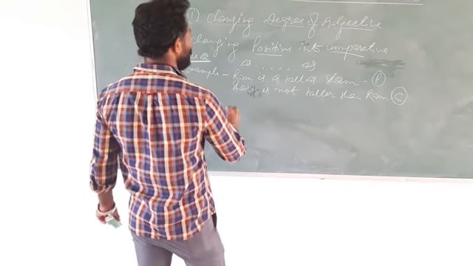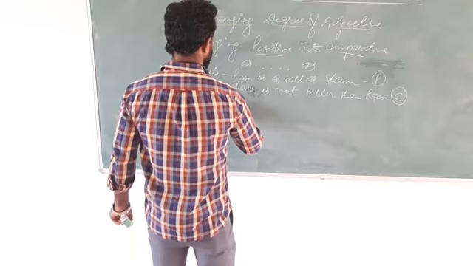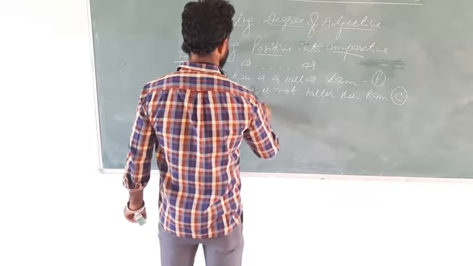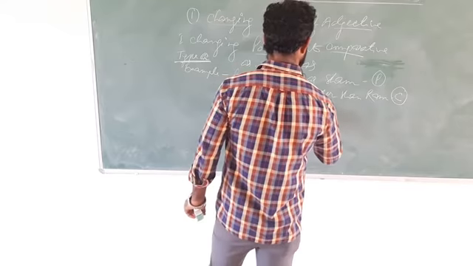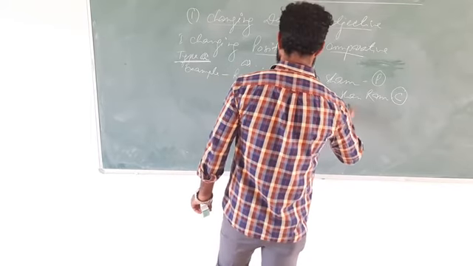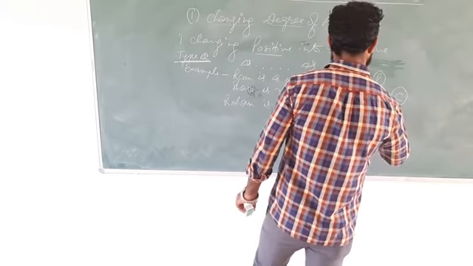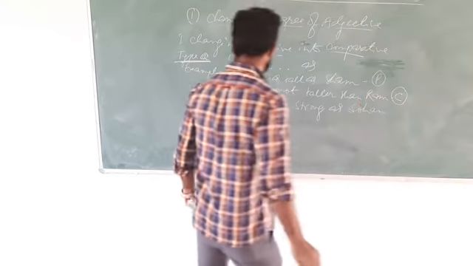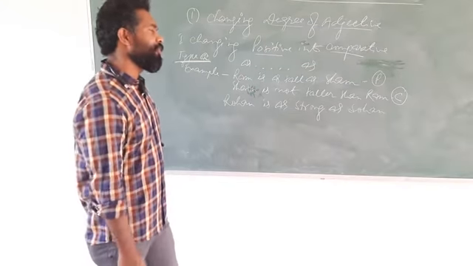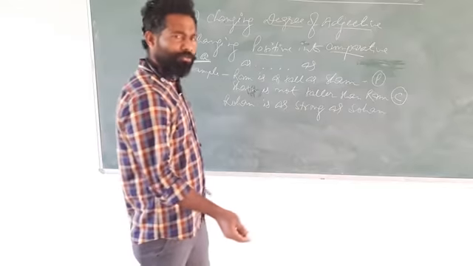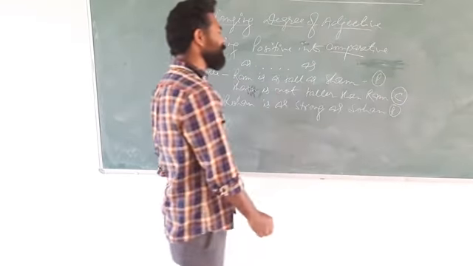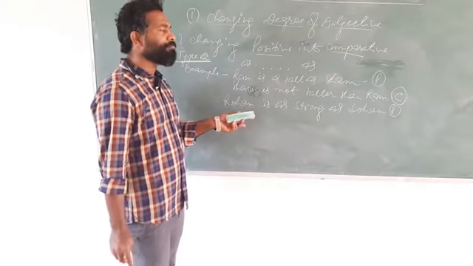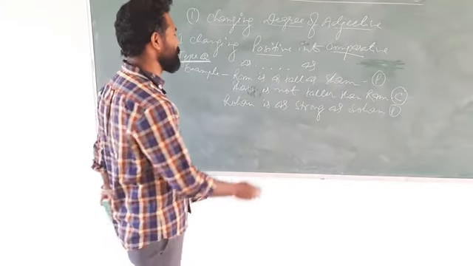Let us take one more example. Rohan is as strong as Sohan. Of course, the sentence is in positive. So we will change this positive degree into comparative degree, but the meaning will not change.